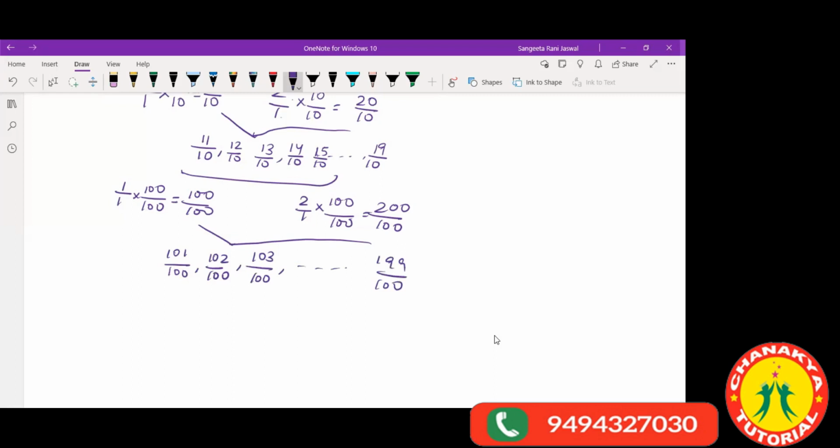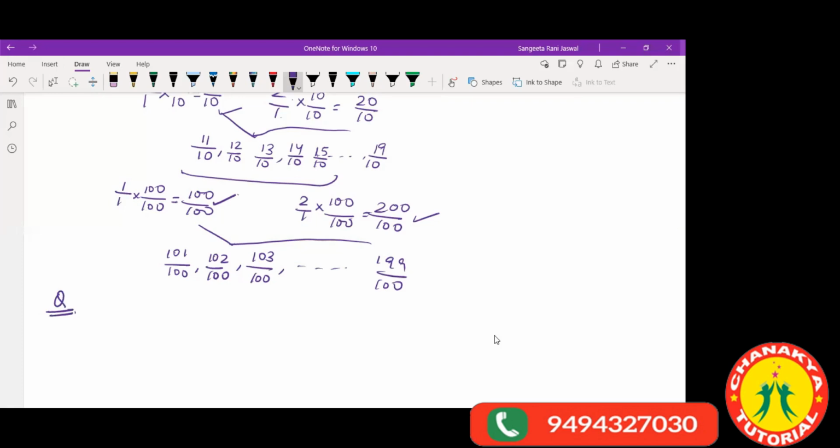So this is how I can say that there are infinite rational numbers between two rational numbers. I multiplied with 10, I multiplied with 100, I could do it with 10,000 and lakhs also. That's the way I can find n rational numbers between two rational numbers. I was asking how it is possible, so this is how it's possible. Okay? So understood this much? Then let's do another sum.